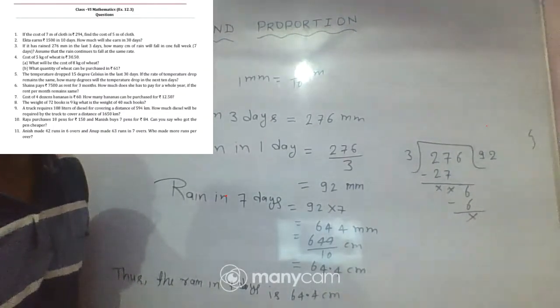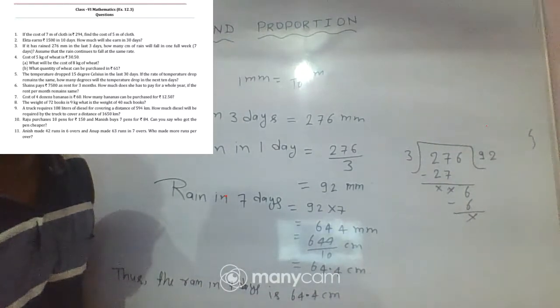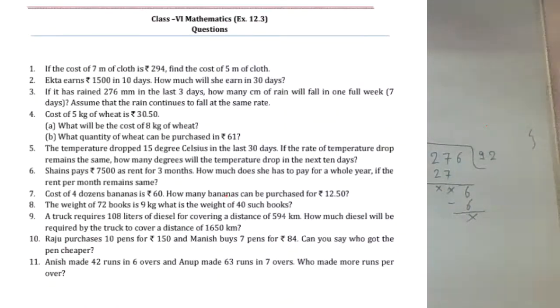Let's see the next question, question number 4. This is your exercise 13.3, chapter ratio and proportion. Question number 4 is given here.